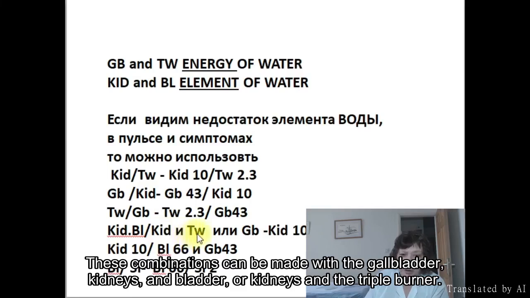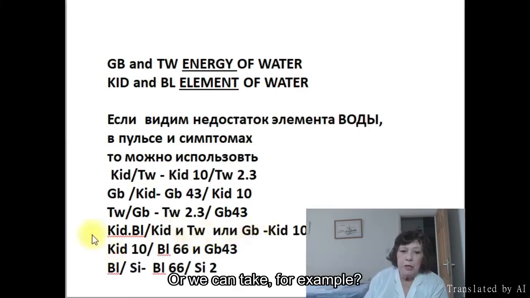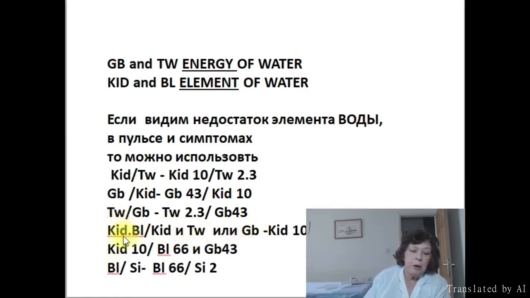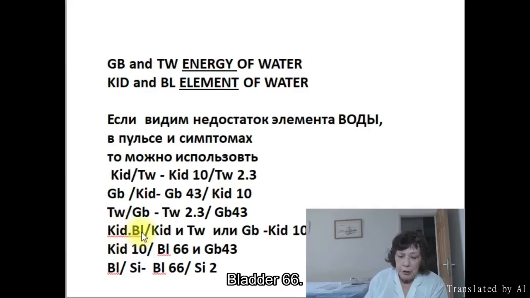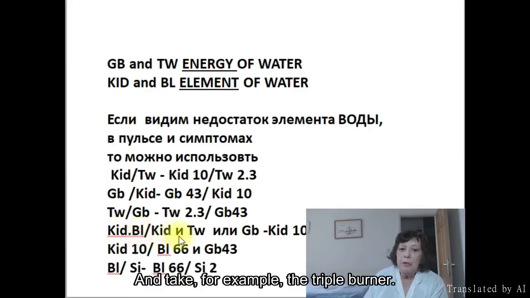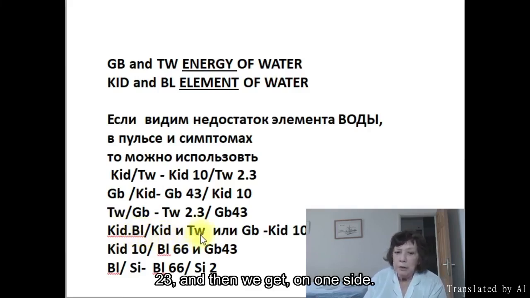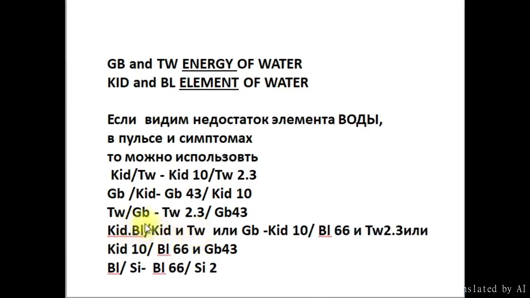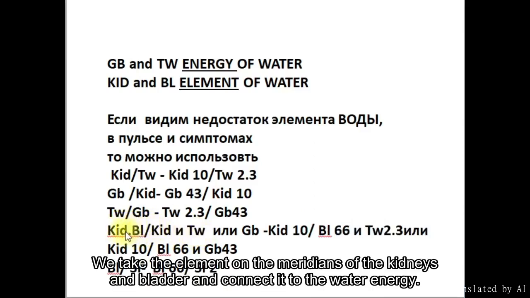Or we can take, for example, kidney 10, bladder 66, and take, for example, the triple burner 23, and then we get, on one side, we take the element on the meridians of the kidneys and bladder and connect it to the water energy.